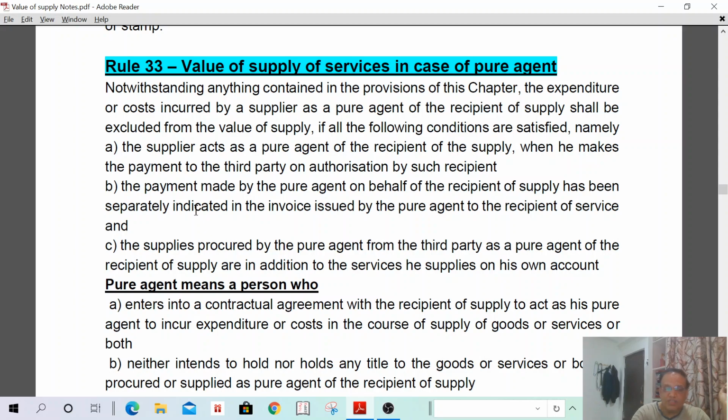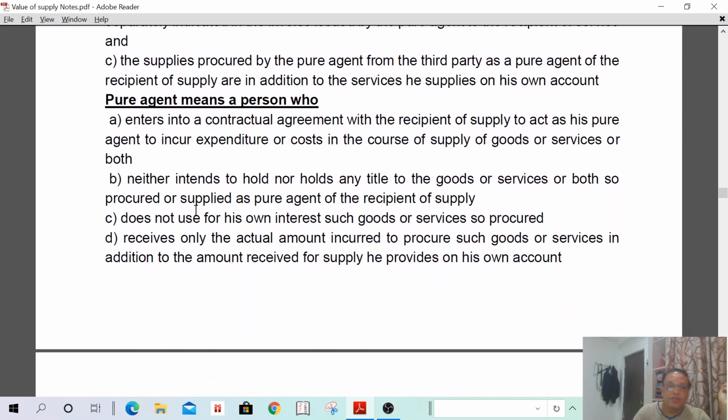Then, what is a pure agent? Pure agent means a person who enters into a contractual agreement with the recipient of supply to act as his pure agent or incur expenditure cost in the course of supply of goods or services or both, and neither intends to hold nor holds any title of the goods or services or both so procured or supplied as a pure agent of the recipient of supply.